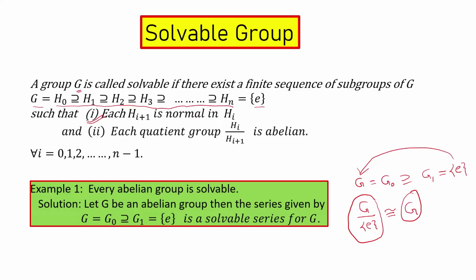So we can say every abelian group is soluble. So this is the first example.